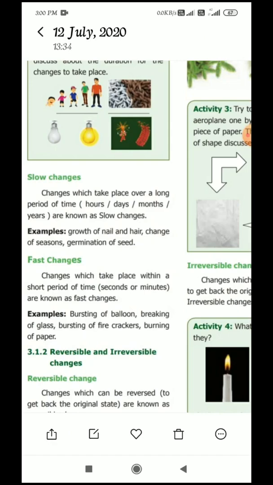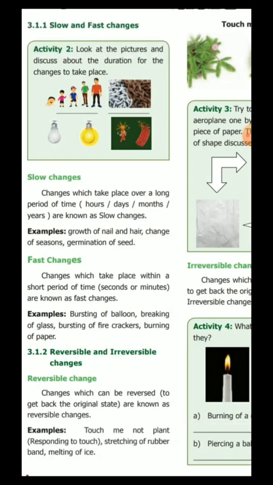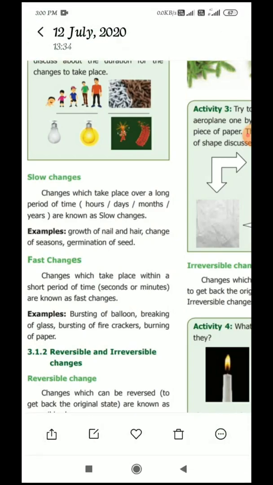Example? Growth of nails. Yes, growth of nails takes hours or days. Hair also grows over hours, days, or months. Changes of season take place over months. Germination of a seed, for example a small seed growing into a tree.